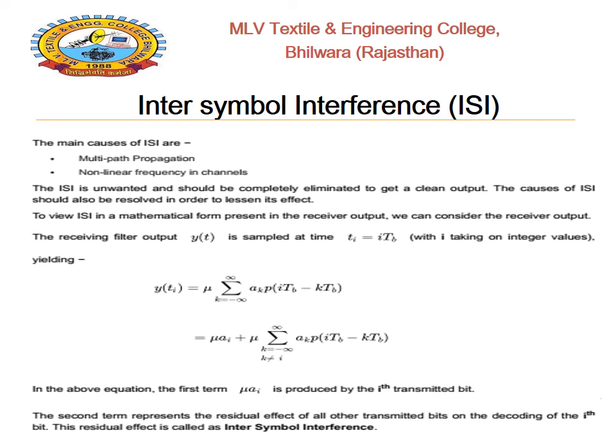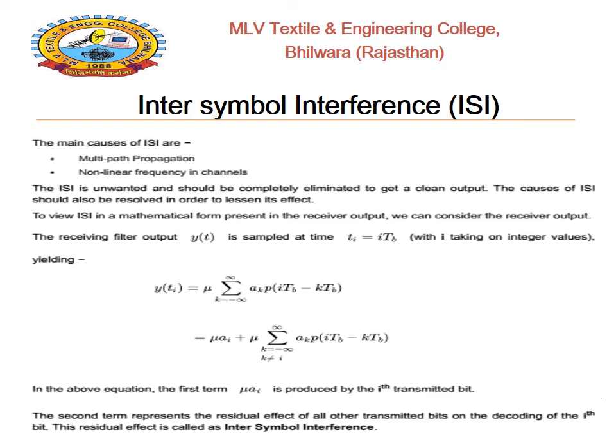The main causes of ISI are multipath propagation, non-linearity, and frequency in the channel. The ISI is unwanted and should be completely eliminated to get a clean output. The cause of ISI should also be resolved in order to lessen its effect.